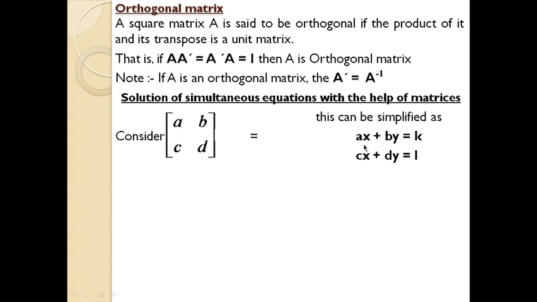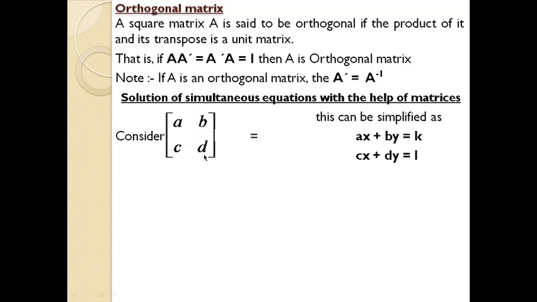If you go through the equation, you can see ax plus by equal to k. Here a, b, k are the known values, as I mentioned at the beginning. Here a and b are the known values to the left hand side of the equal sign. Likewise, next one, cx plus dy. Here c and d are the known values positioned on the left hand side of the equal sign.